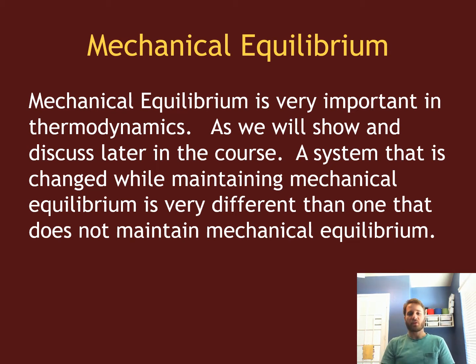And one of the things that we'll note when we talk about work and reversible and irreversible processes is that changing your system while it is under mechanical equilibrium versus changing it while it is not under mechanical equilibrium will give you two different things. It will require a different amount of work and a lot of different things to have those processes occur, whether or not you're at mechanical equilibrium.